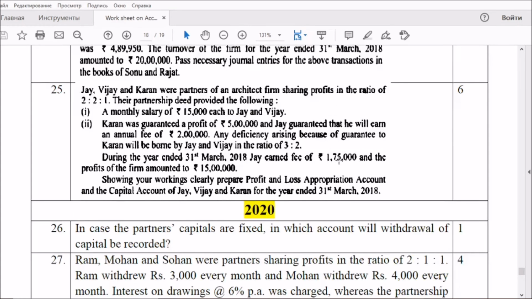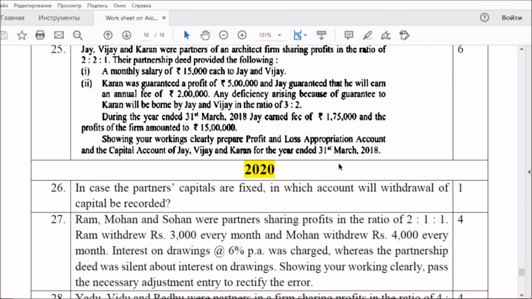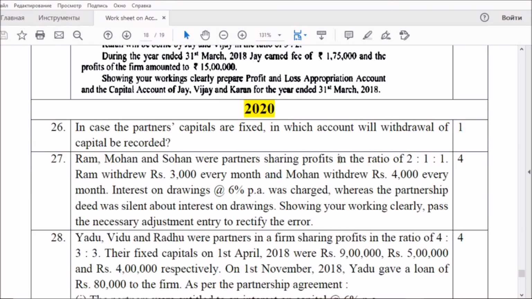Moving to the last question of last year, 2020, they asked: in case of partnership where capitals are fixed, in which account will withdrawal of capital be recorded? Withdrawal of capital will always be recorded in the capital account. If it is withdrawal for personal purpose, that is drawings, it will be recorded in the current account.